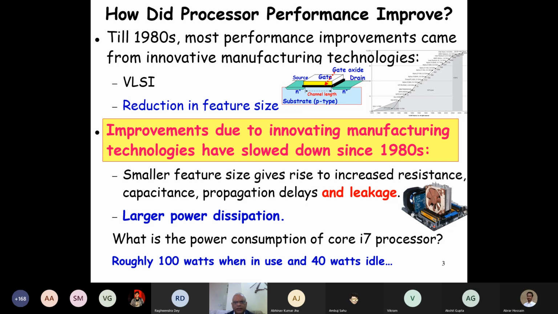When we say it is a 500 nanometer feature size, which used to occur in the 90s, then we had 100 nanometer, 50 nanometer, 30 nanometer, and now we are at 14 nanometer. Sorry, I just used the wrong unit. We'll see this 14 nanometer in one or two slides.